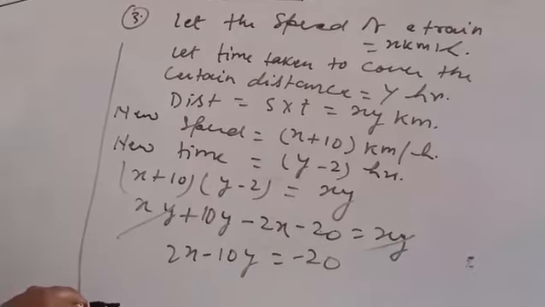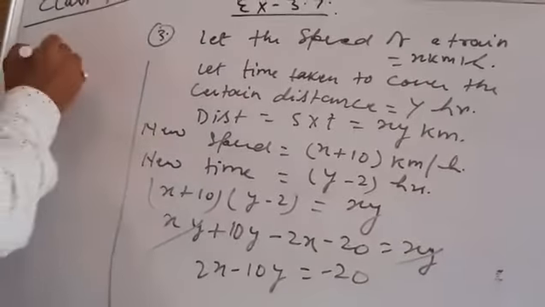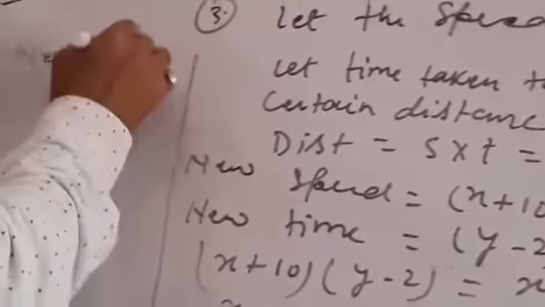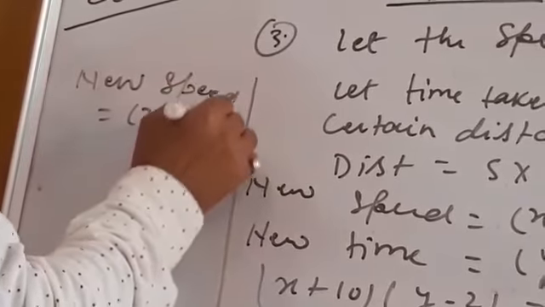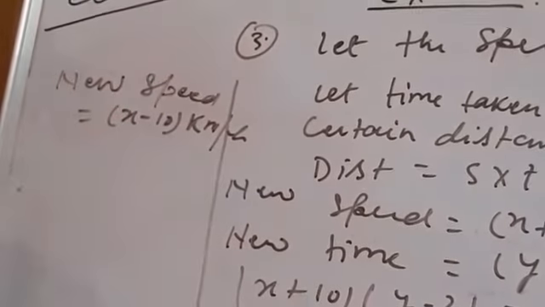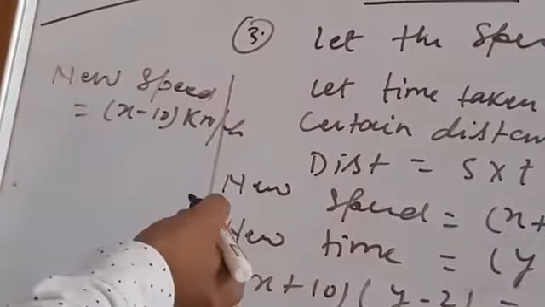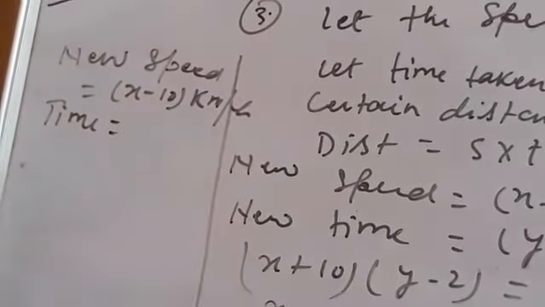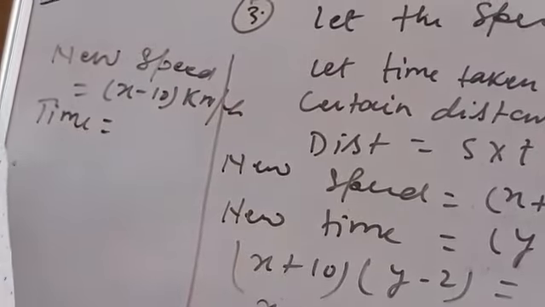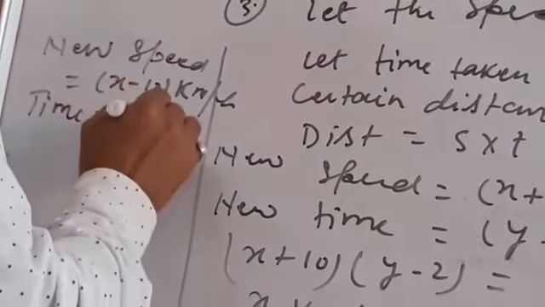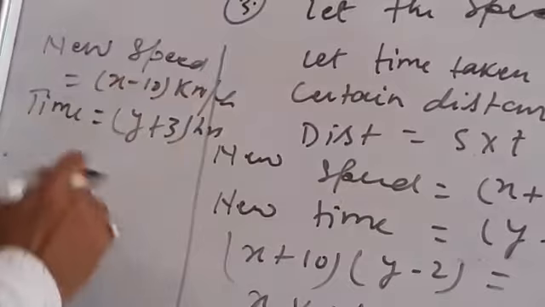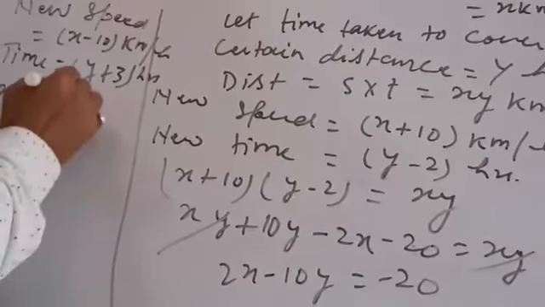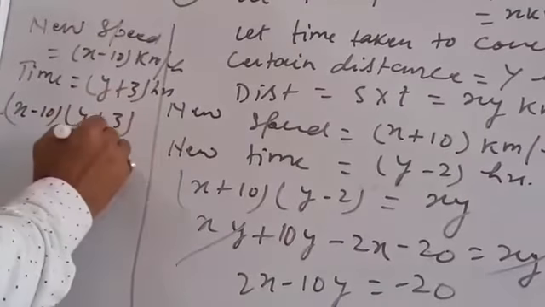And if the train were slower by 10 km per hour, again new speed would be x minus 10 km per hour. Obviously now in this case, time would be changed. So what would be the new time? New time would be 3 hours more. So this would be y plus 3 hours. Again will come the next situation, that is x minus 10 into y plus 3 is equals to xy.